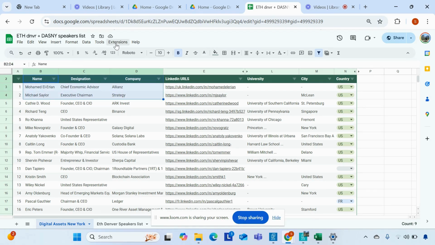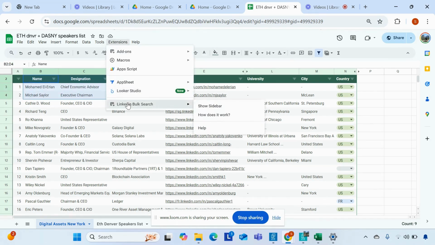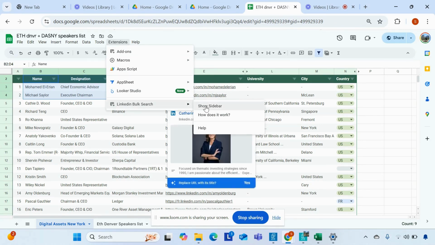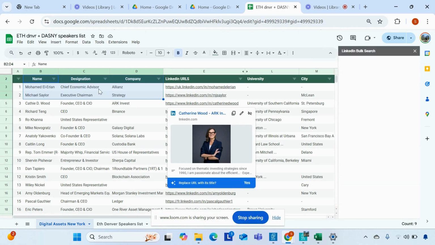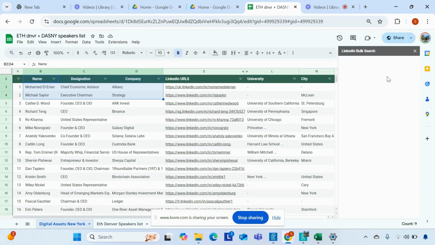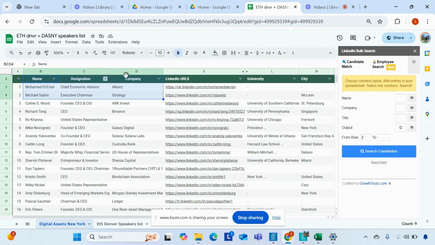And the next thing that you would need is an extension called LinkedIn Bulk Search. LinkedIn Bulk Search is very simple. Basically, all you need to do is make sure that in this extension, you're feeding in which column is the name, which column is your designation, and which column is the company. And also let it know which column is your final, where you want it to fill the information that you need. So in this case, I wanted my information to be filled from column E. So that's step number one.